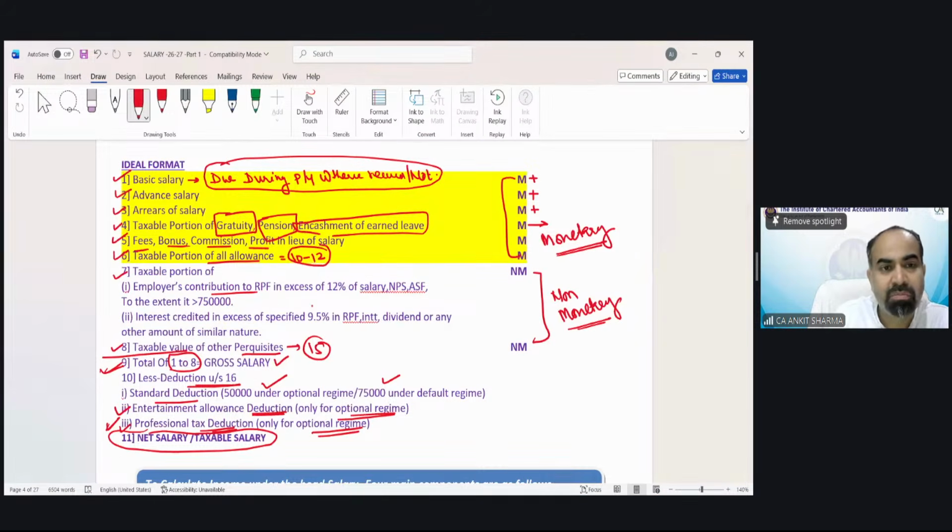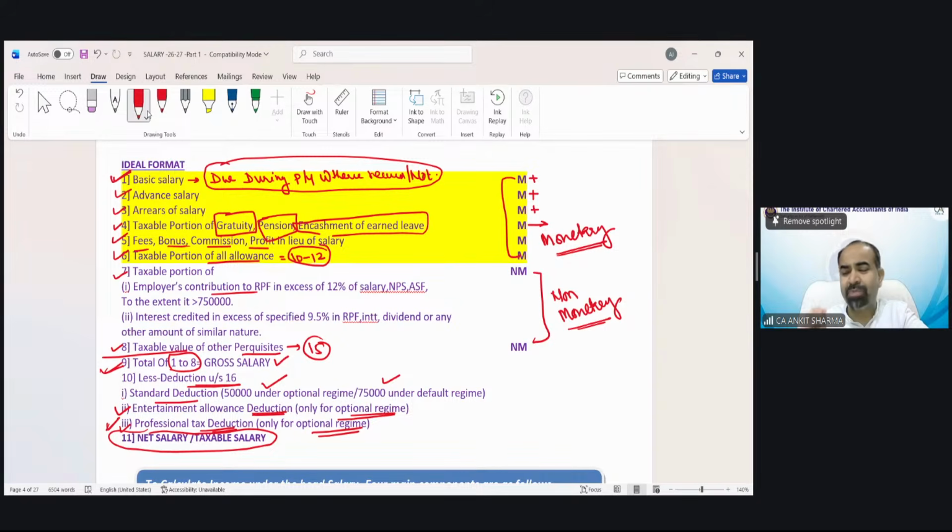So that was basic salary, the salary due during the previous year. Now, what should be the definition of advance salary? The advance salary definition means salary which has been received during the year but not due. Understood? In both point number 1 and 2, there is a common provision.